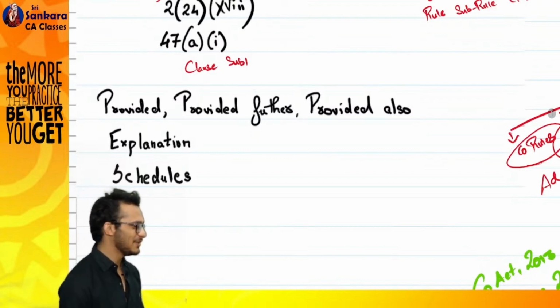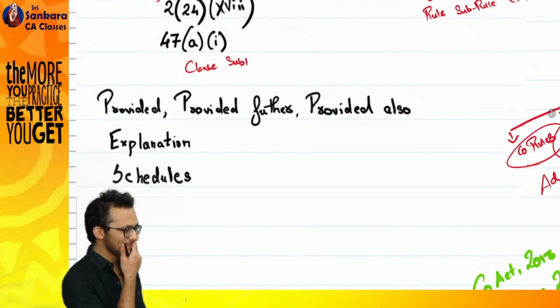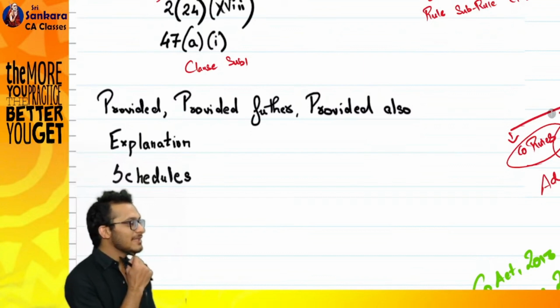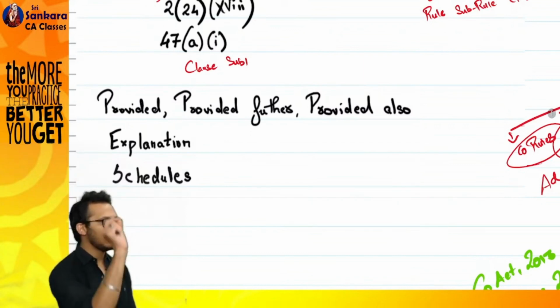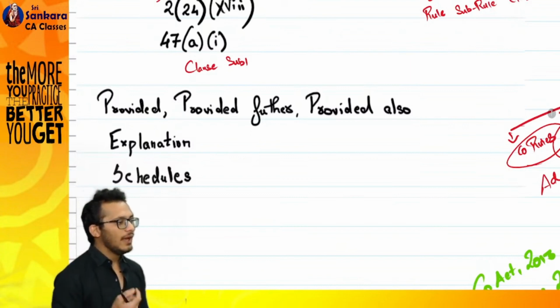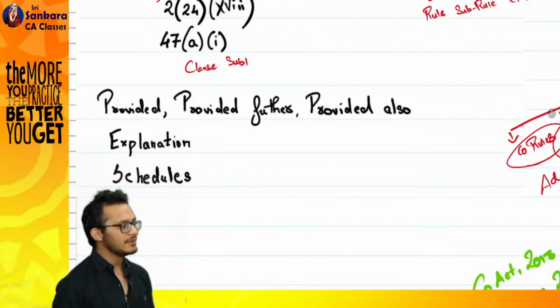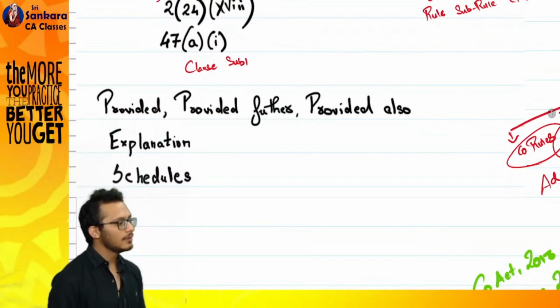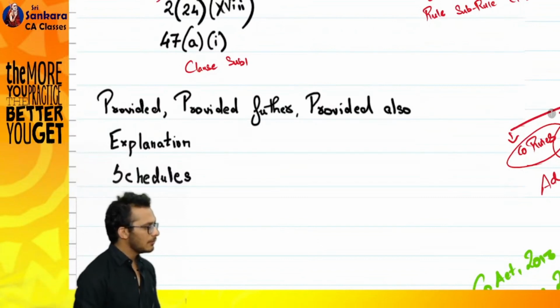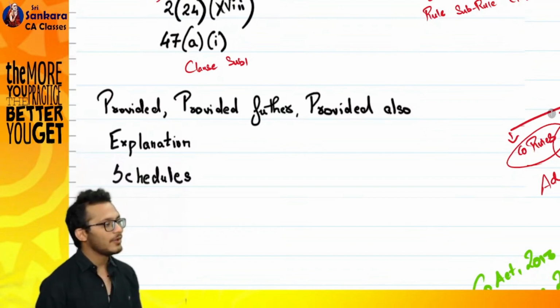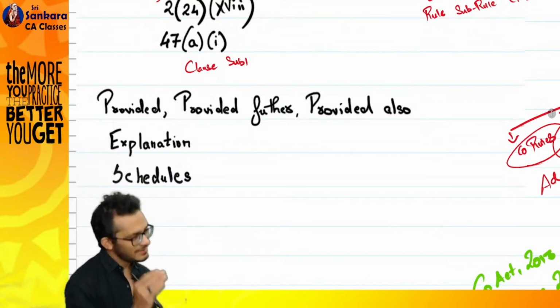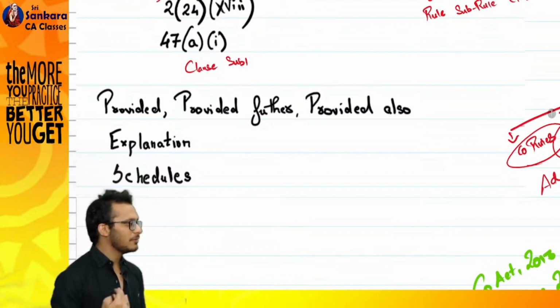Provided is basically an exception. Let's say for example a section has something and you want to give an exception to that. You will start with something called provided. You want to give a second exception, meaning an exception to the exception, you will call it provided further. You want to give a third exception, it will become provided also. Fourth exception, same provided also. After provided also, everything goes the same way.